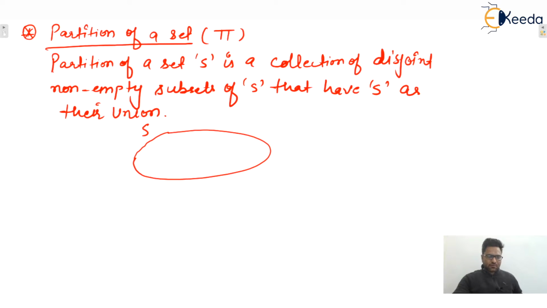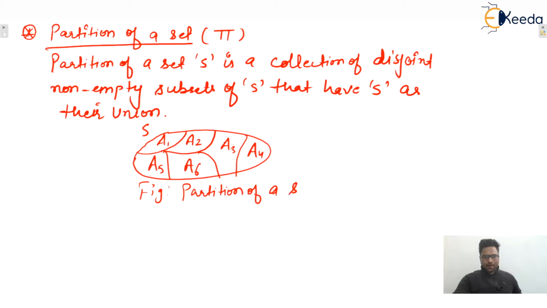This is the given set. This is A1. This is A2. Let's say this is A3. This is A4. And this is A5. This is A6. Isn't it? So let us consider this one figure is a partition of a set. So here Ai is a collection of subsets, isn't it?